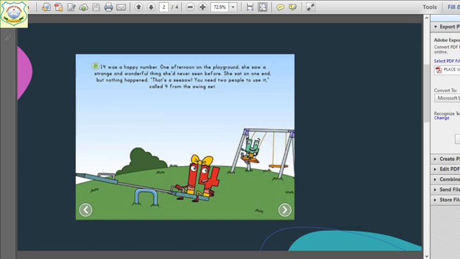Also in this story it is said that for sitting on a seesaw you need two people. On either side of the seesaw, two persons are required. So this 14, who is sitting alone on a seesaw, calls 4 for accompanying him.